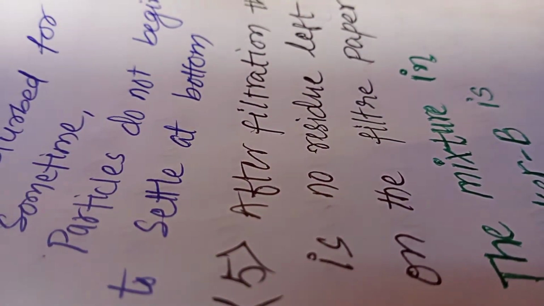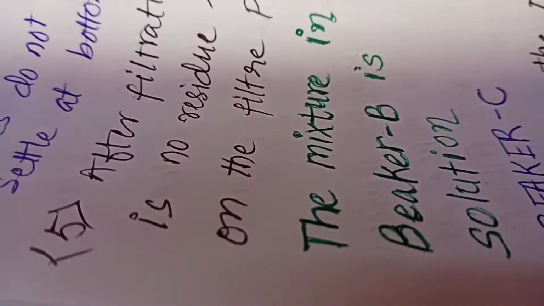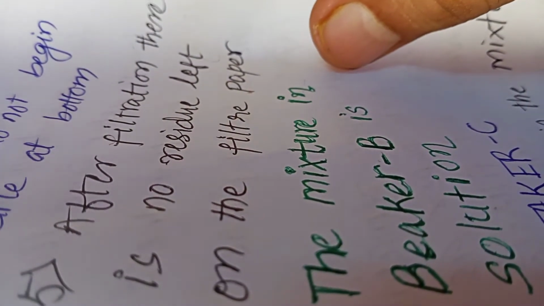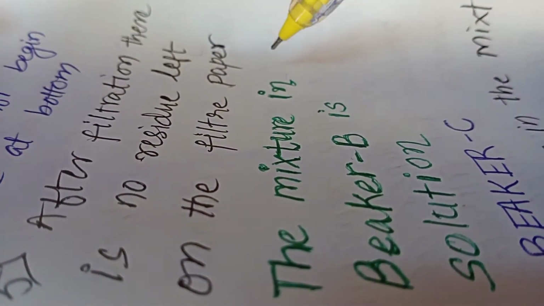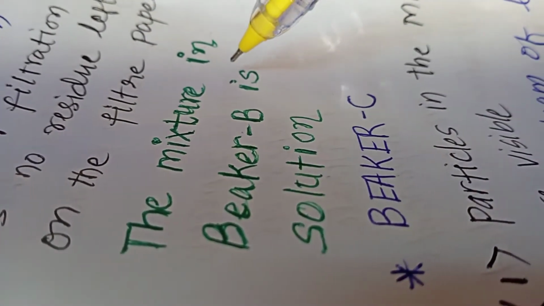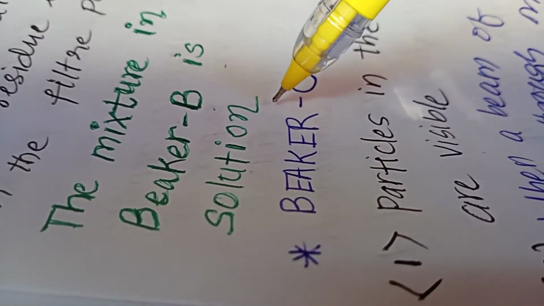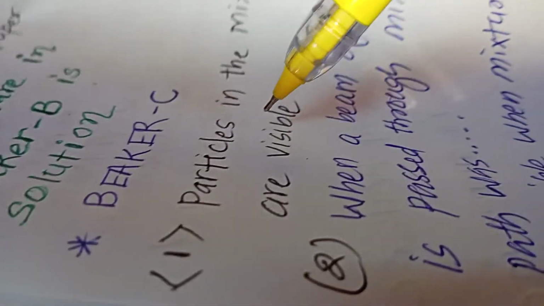That simply reflects the stability of the mixture. After filtration, there is no residue left on the filter paper. Therefore, we can say that the mixture in beaker B is a solution.